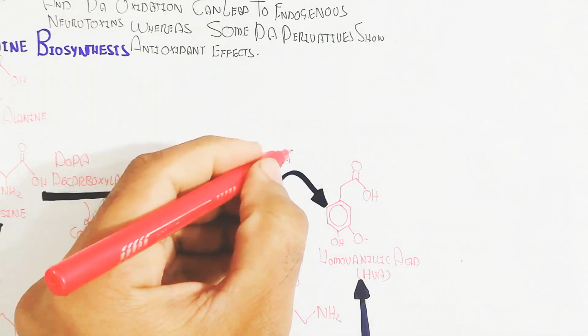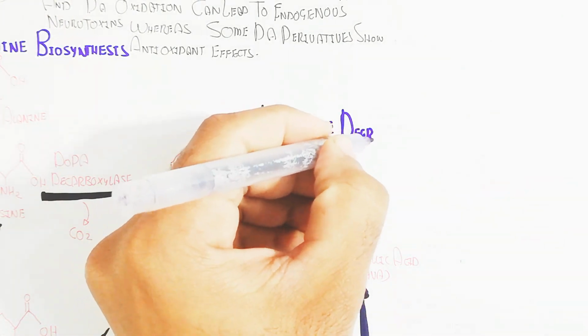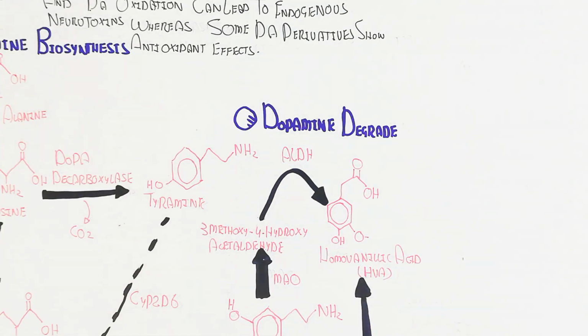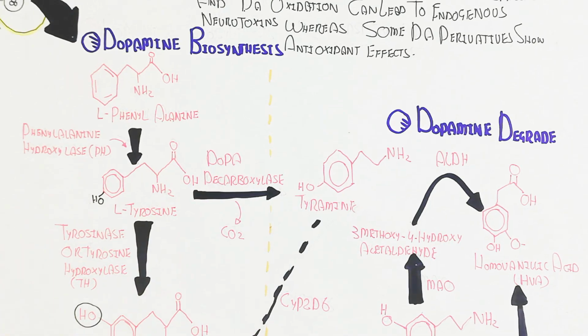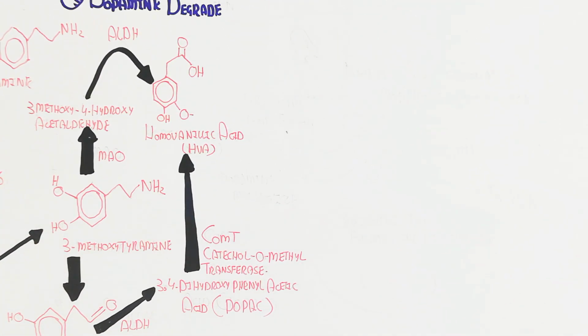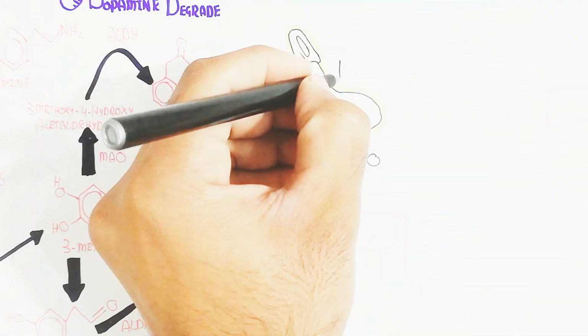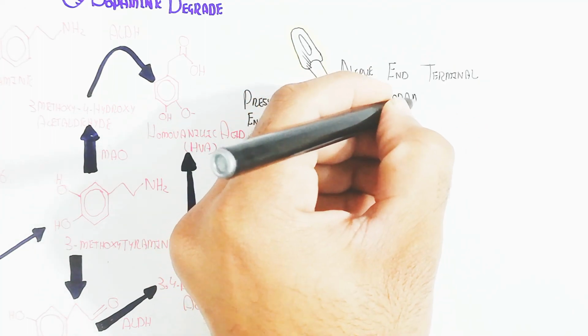This homovanillic acid is the degradation product of dopamine by this process, and the dopamine degrades and decreases. So we have discussed dopamine biosynthesis and degradation.